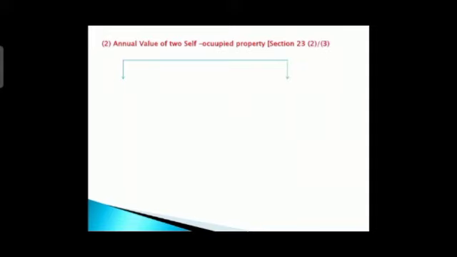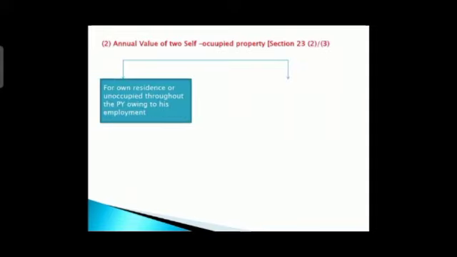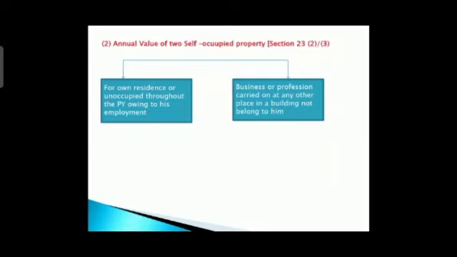First, the property is used for own residence, or unoccupied throughout the previous year owing to his employment. Self-occupied property means own house, unoccupied throughout the previous year. Second, business or profession carried on at any other place in a building not belonging to him.